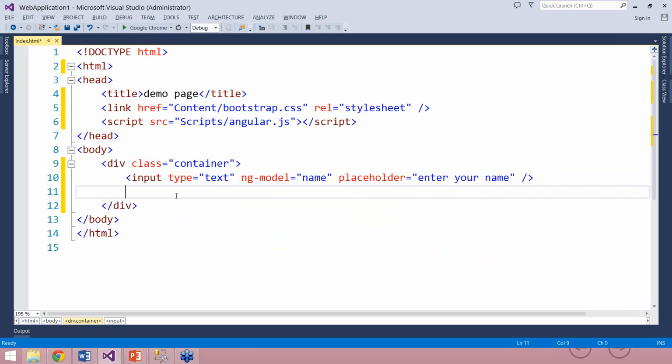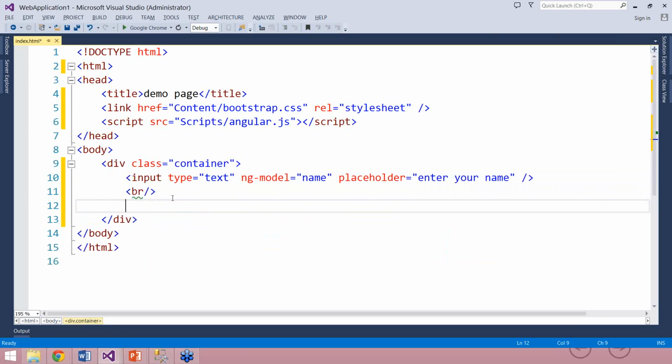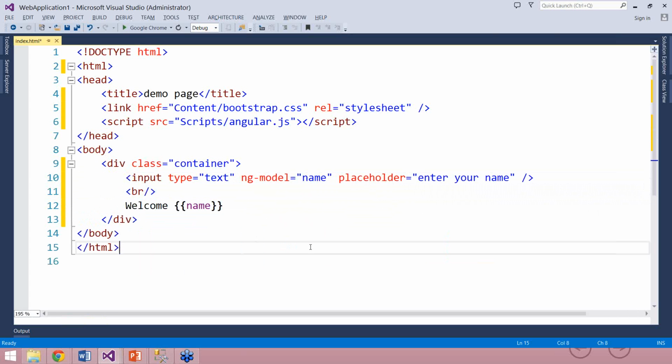Focus on line number 10. Then, on the next line, I want to render that, so I'll say welcome, and the name. So what you see on your screen in line number 10 is a very simple input box, but I have assigned a variable name with ng-model as name. Then I'm just displaying that name in line number 12. That's it.